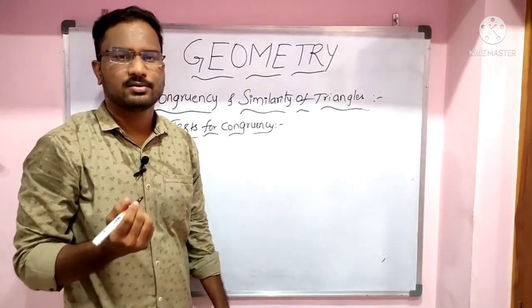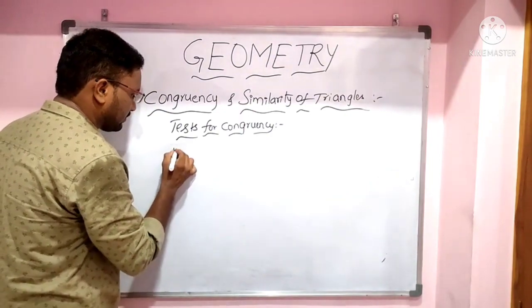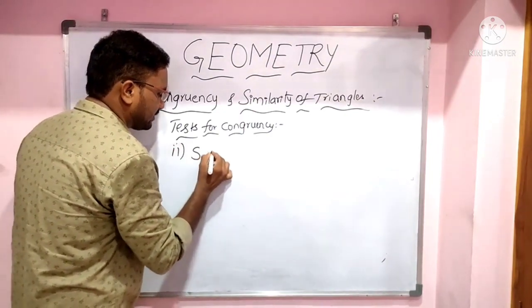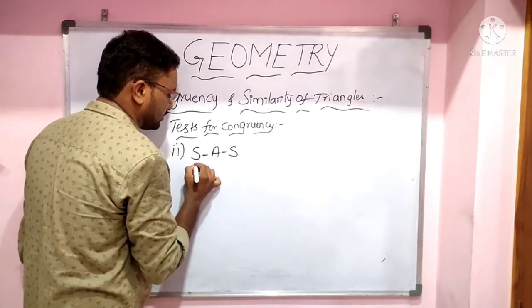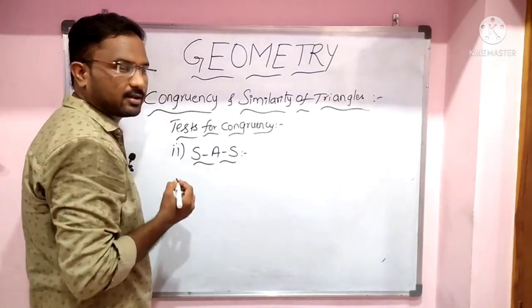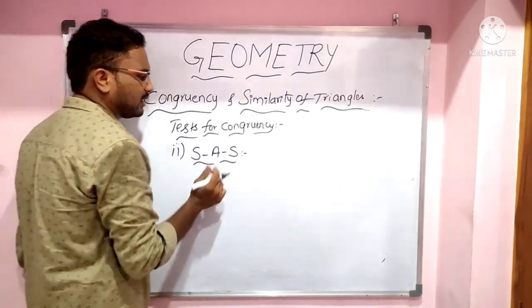So, second one, SAS. SAS means side, angle, side.